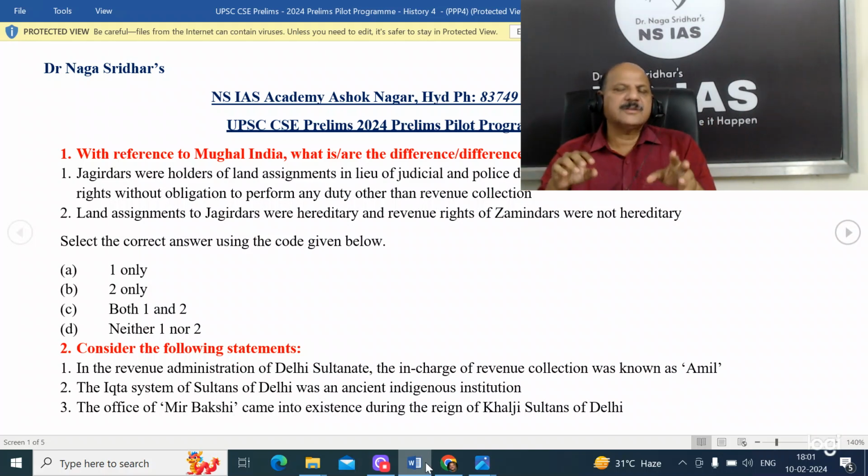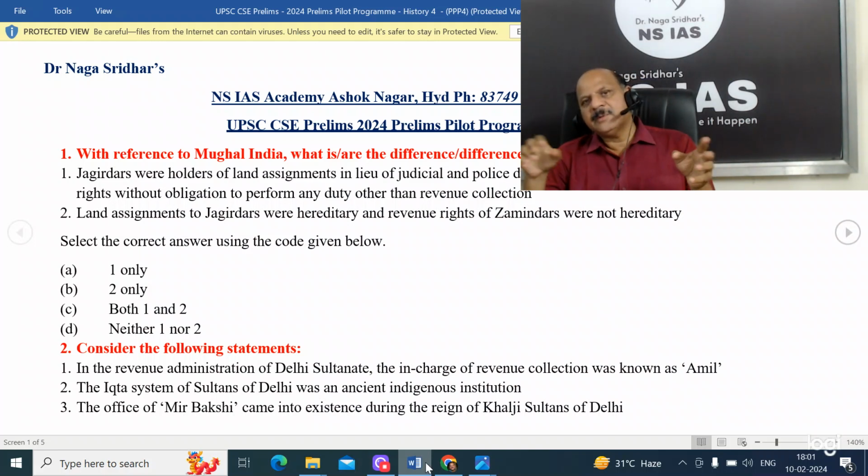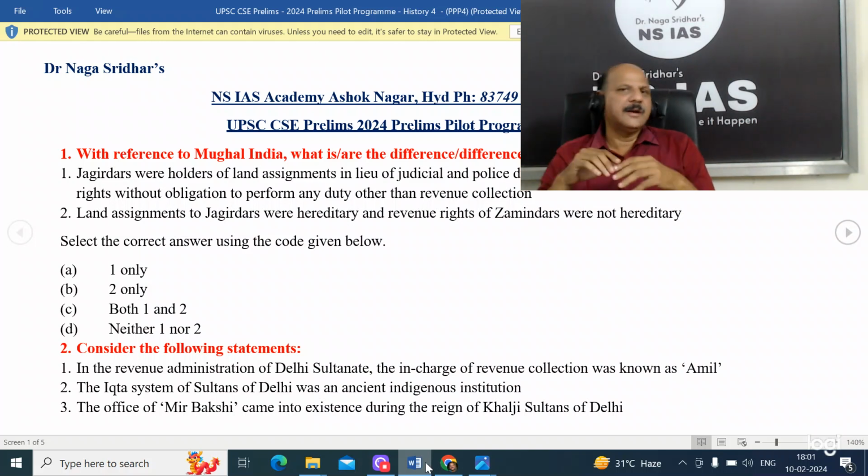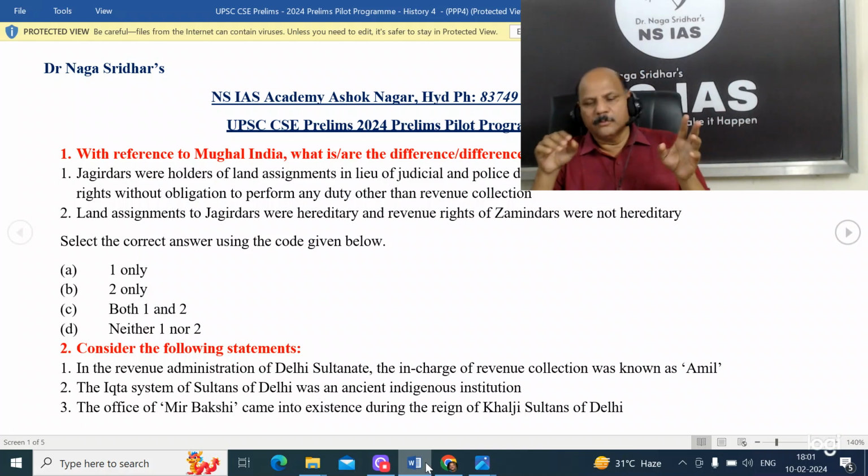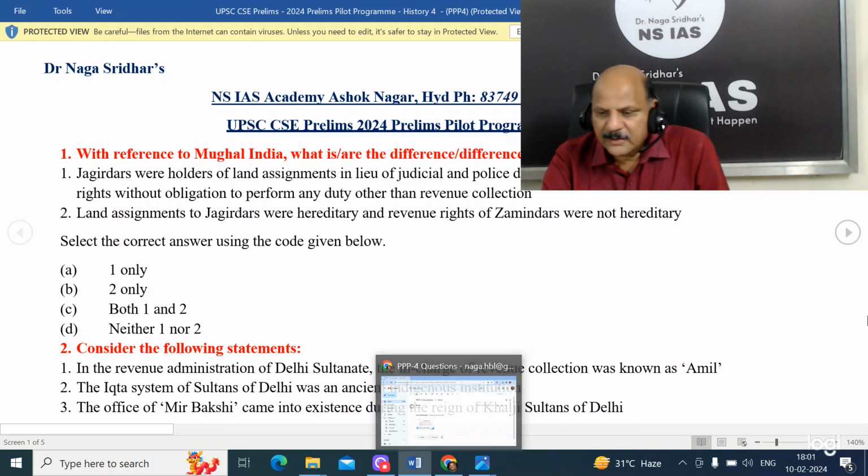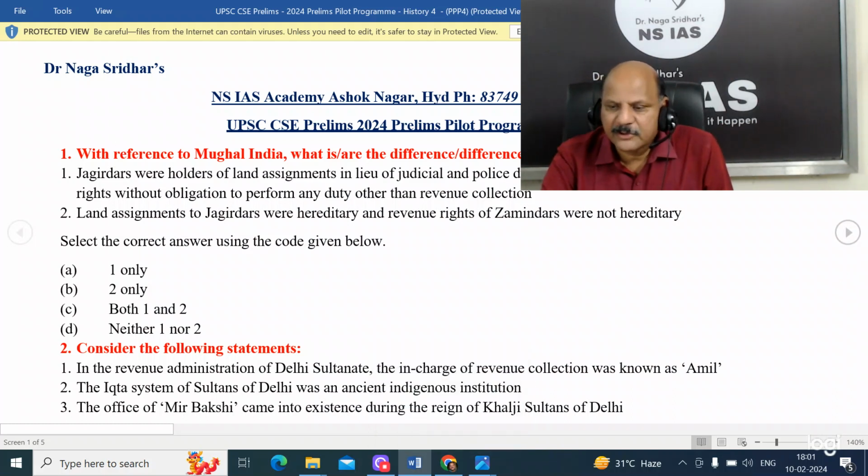The second one: in the revenue administration of the Delhi Sultanate, the person in charge of revenue collection was known as Amil. The Ikta system of Delhi Sultans was an ancient indigenous institution. No, the Ikta system was an importation from the Central Asian administrative system.